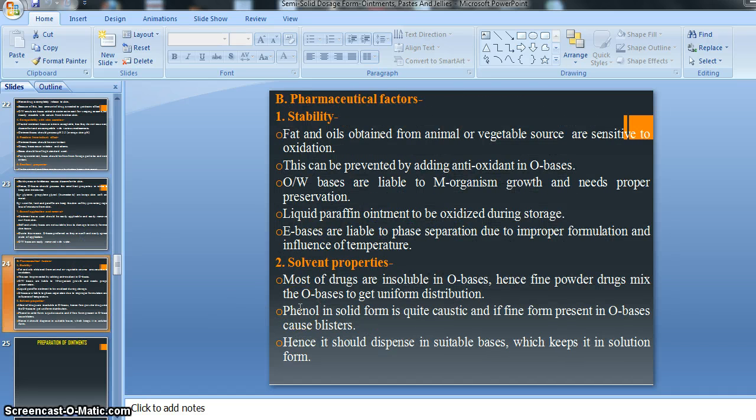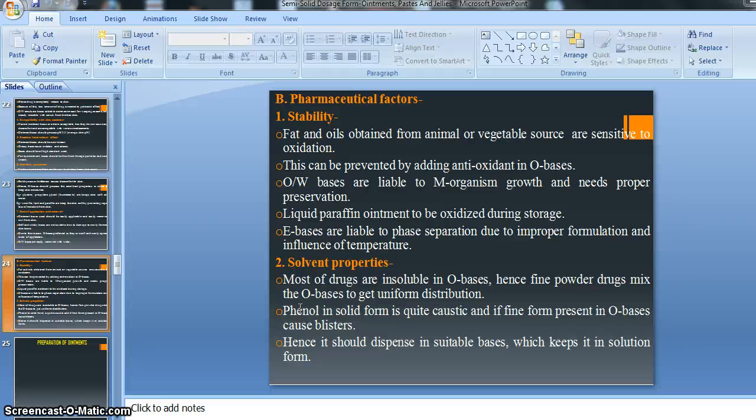Stability is very important, not only for ointment bases or ointments, but it is needed for all kinds of preparations, whether suspension, oil, emulsion, tablet, or solution. So stability is very important for the medicament or dosage form. Let's see how stability is important for the selection of an ointment base.